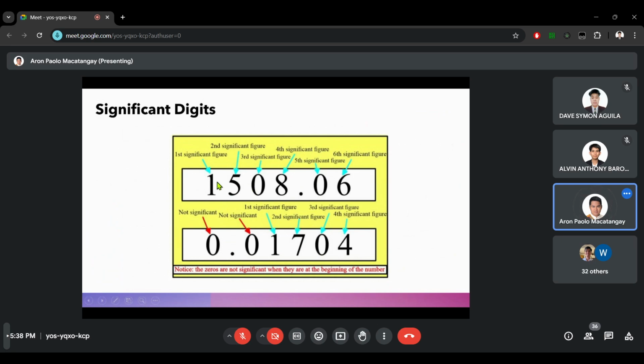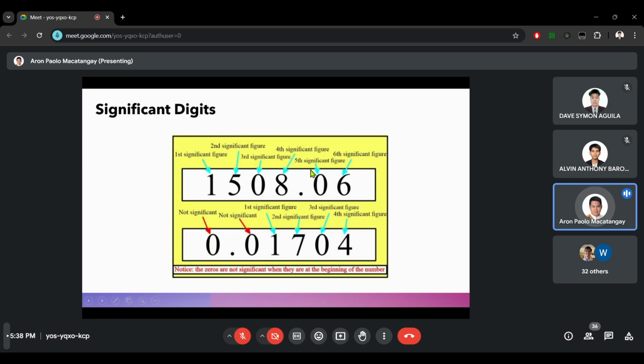Okay? So non-zero digits, automatic, they are significant. Zeros, on the other hand, are the ones that need to be checked. Zeros in between non-zero digits are always significant.